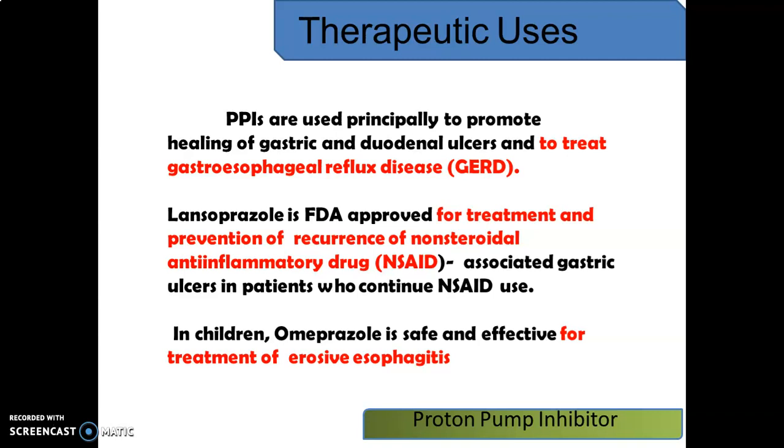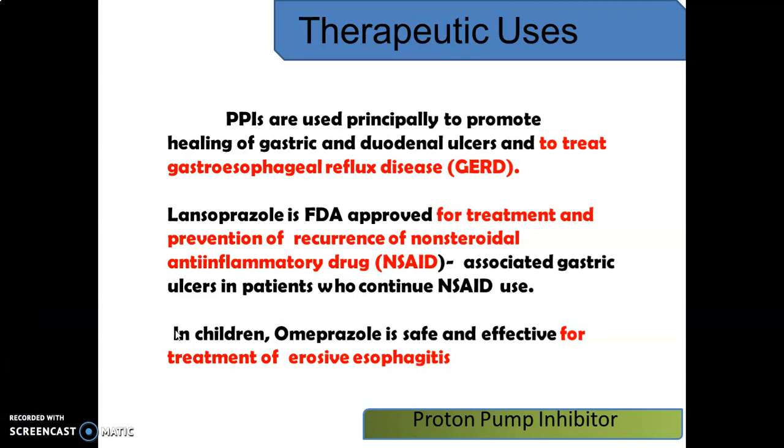There are more therapeutic uses, that is to treat gastroesophageal reflux diseases. Then lansoprazole is FDA approved for the treatment and prevention of recurrence of non-steroidal anti-inflammatory drug associated gastric ulcer in patients who continue NSAID use. In children, omeprazole is safe and effective for the treatment of erosive esophagitis.